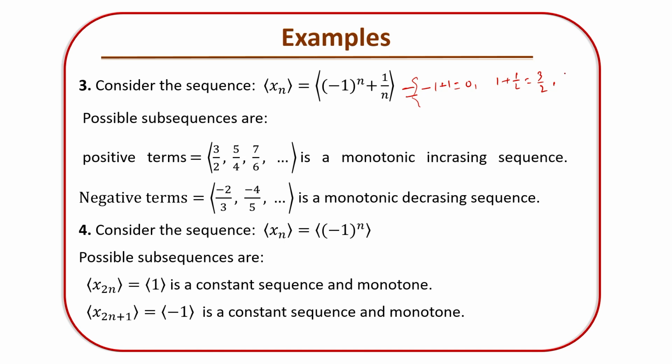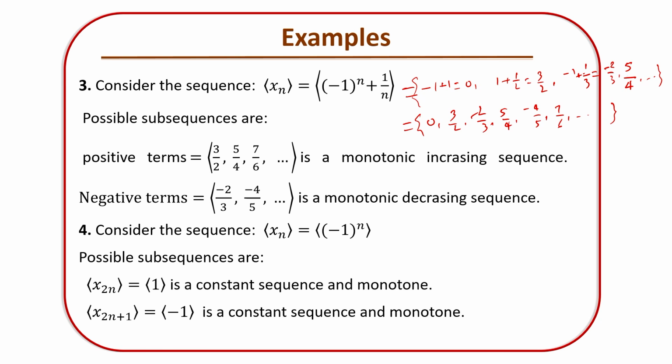The third term becomes -1 plus 1/3, so this will be -2/3. The fourth term is 1 plus 1/4, equal to 5/4, and so on. So the sequence can be written as 0, 3/2, -2/3, 5/4, -4/5, 7/6 and so on. These are the terms of the sequence.